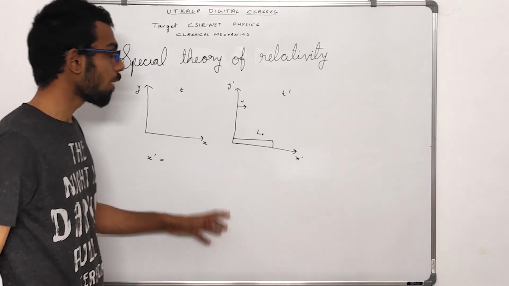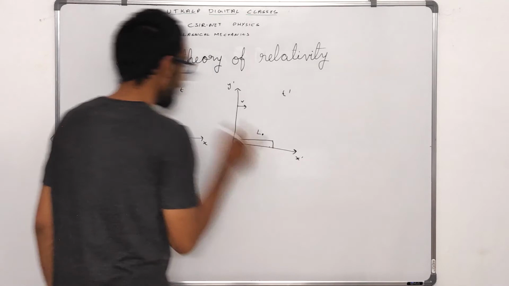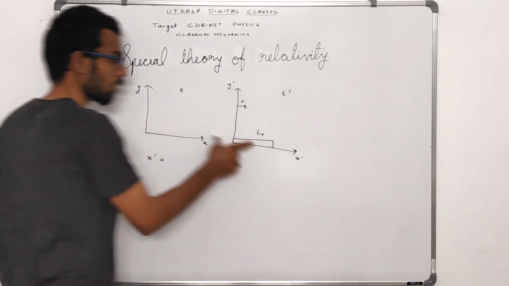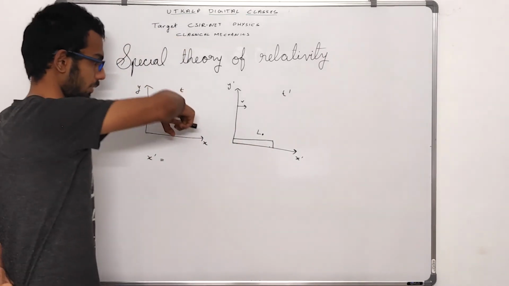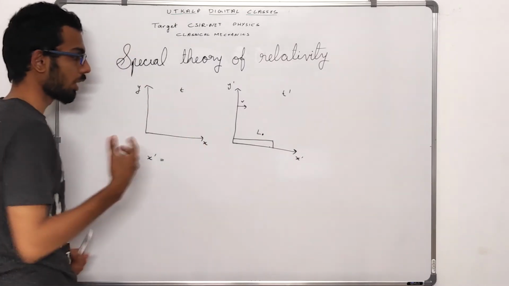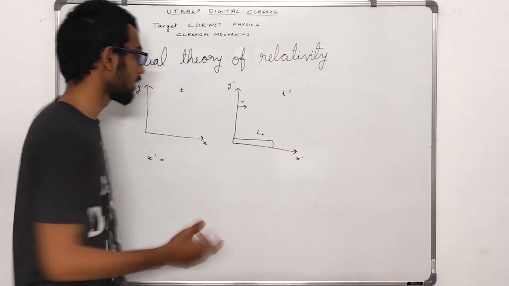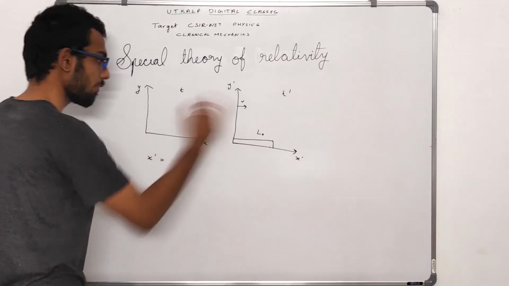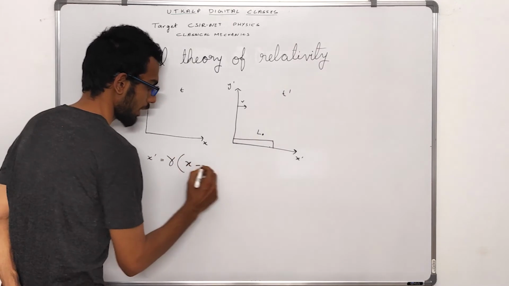So, what we are actually doing is measuring both these coordinates at the same time t in this inertial frame. So what is constant to us is this time t. That is the reason we are taking x dash equal to gamma into x minus vt.